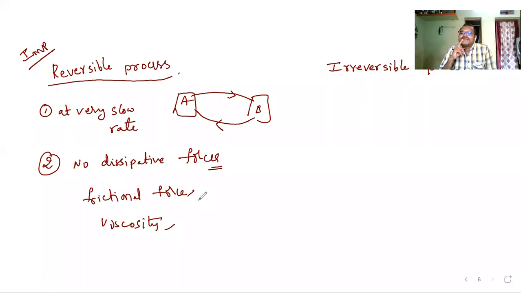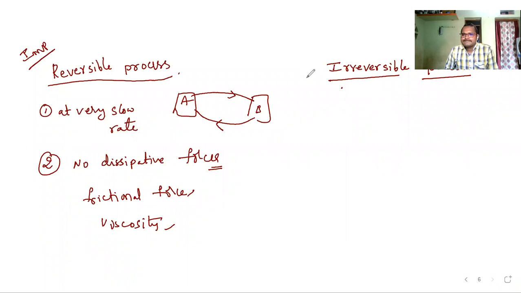Clear? Now coming back to irreversible process. An irreversible process means any process which cannot proceed back is called an irreversible process.